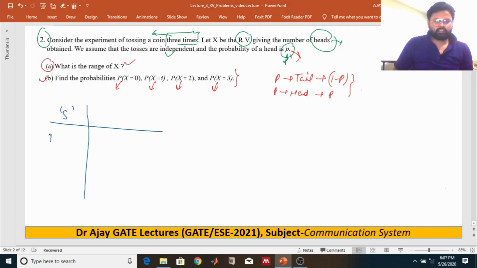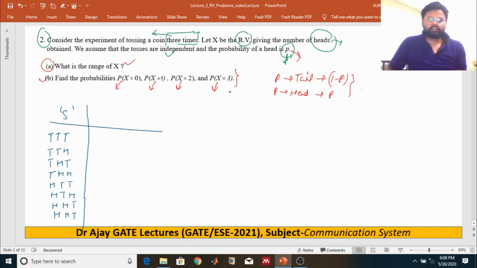The outcomes are tail, tail, head, tail, head, tail, head, head, head, tail, head, tail, head, tail, and last one head. What does the question say? It asks for the probability of head appearing, where the random variable X is defined as the number of heads.